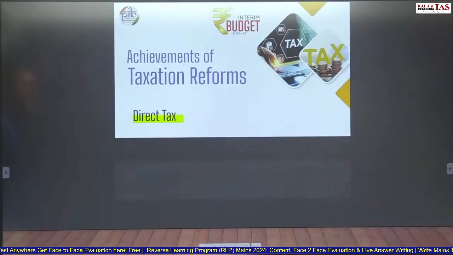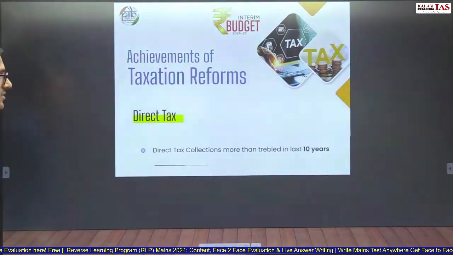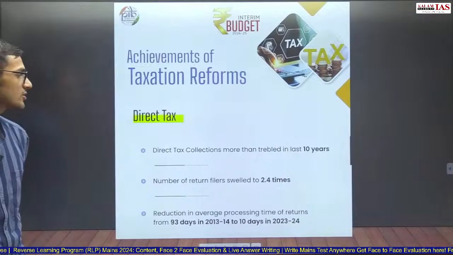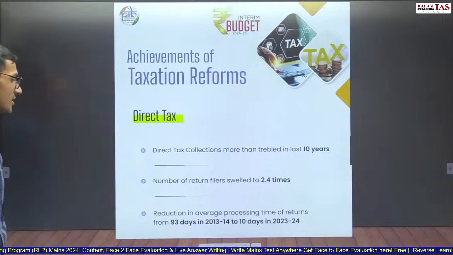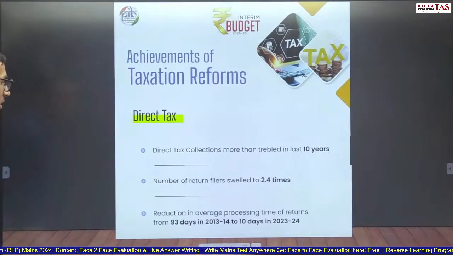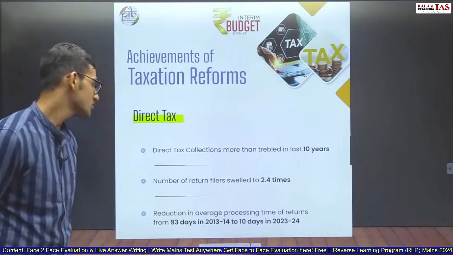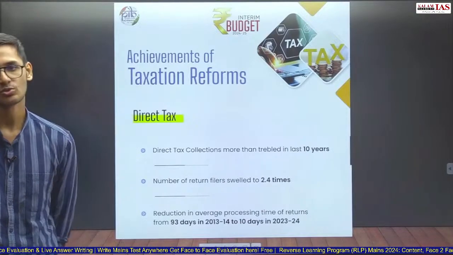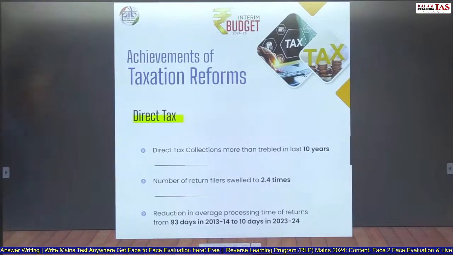So what are the achievements in taxation reforms that the government has talked about in this year's budget? Direct tax collection has more than trebled in the past 10 years. So in past 10 years, direct tax collection has tripled. Number of return filers swelled to 2.4 times. Return filers have increased by 2.4 times, and there was a reduction in average processing time of returns from 93 days to just 10 days in 23-24. So the average processing time of return has reduced from about 3 months to 10 days in the past 10 years. So these are the achievements of the tax reforms that have been taken by the government of India.